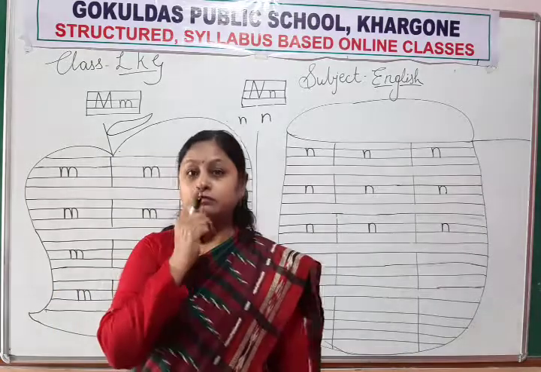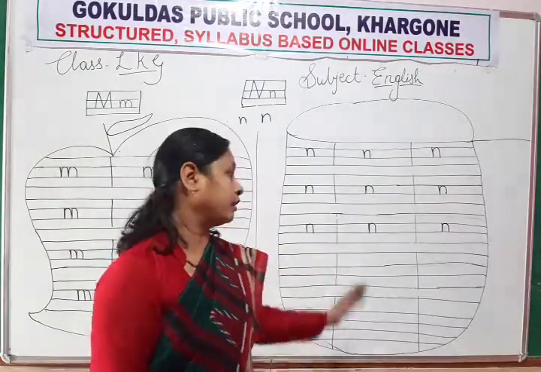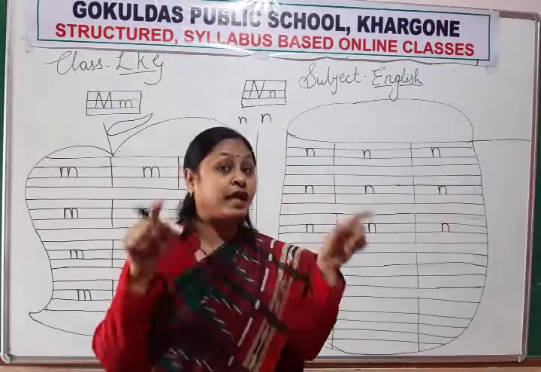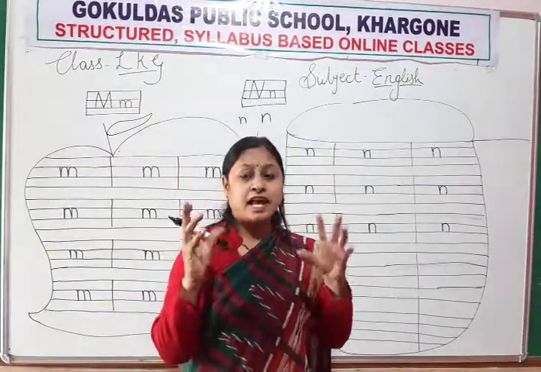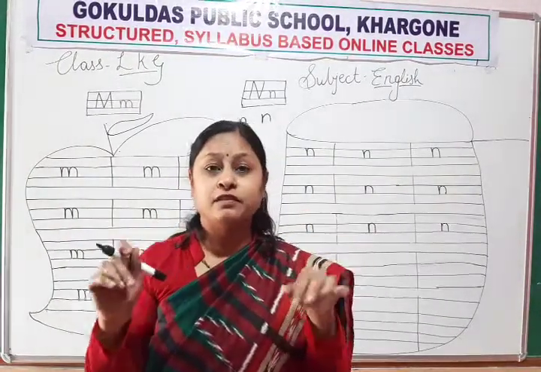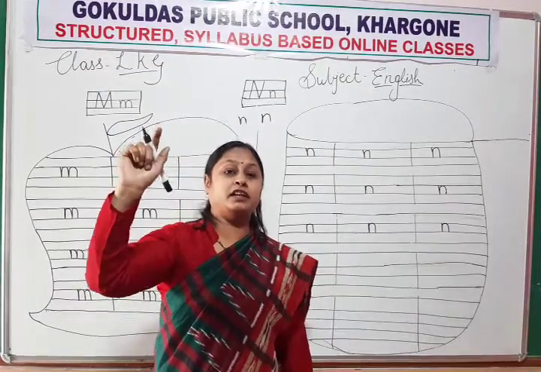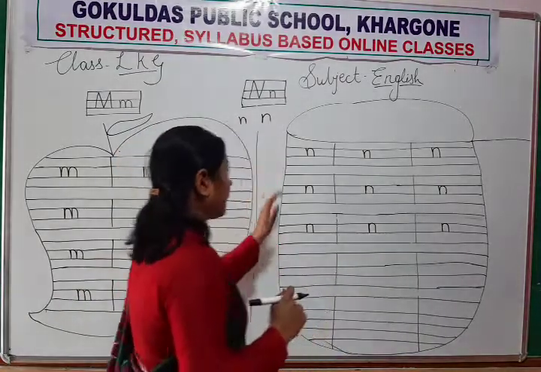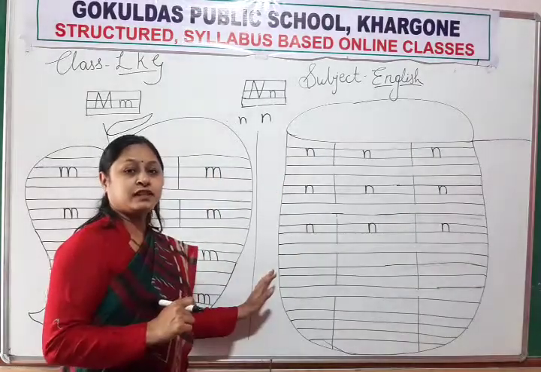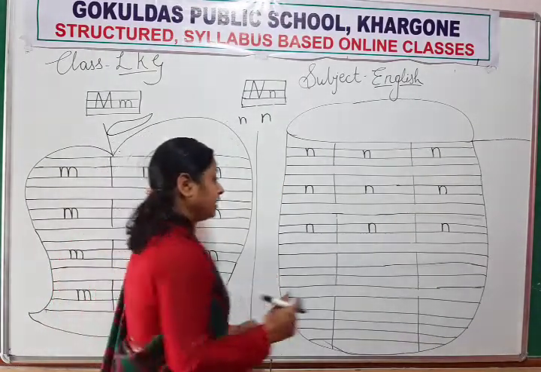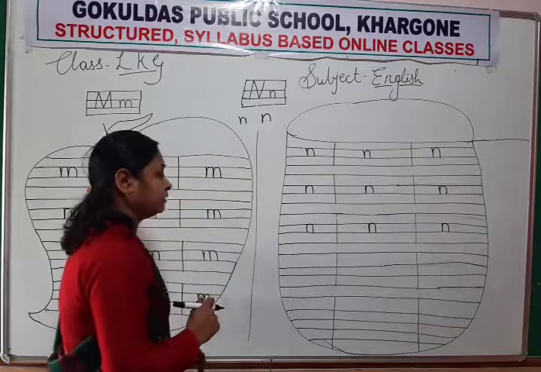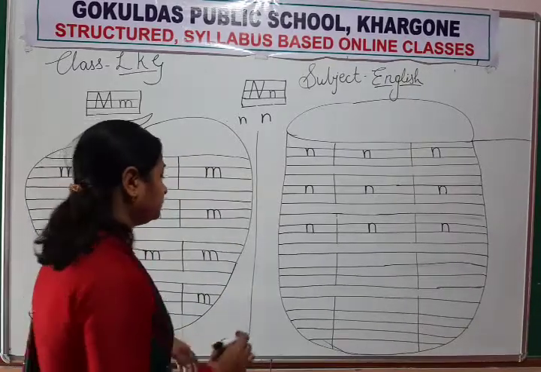And for nose, and for neck, and for nest. What is a nest? Where birds live. They make their house on the tree. Okay, nest. And net. You have seen a net? Yes. Again, in the next line, you will start writing.